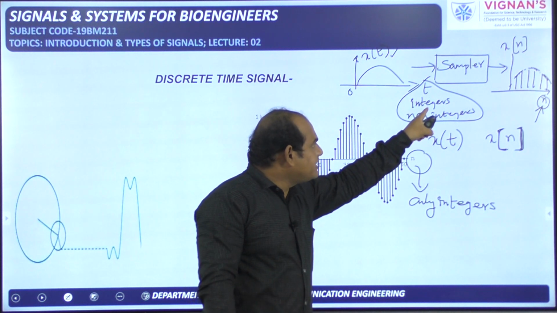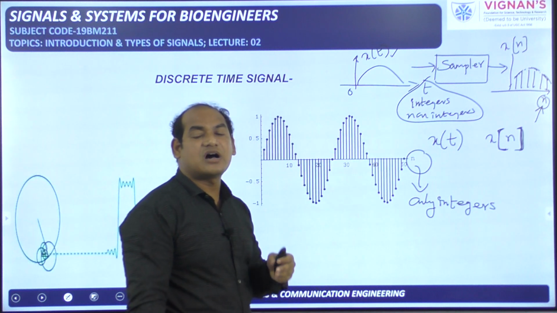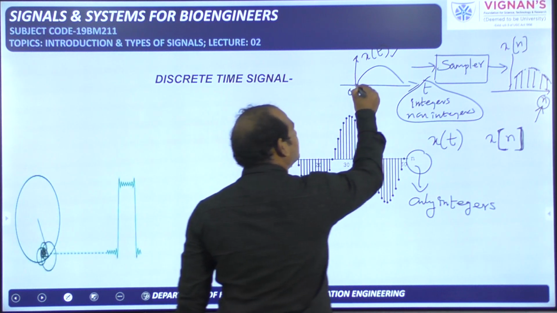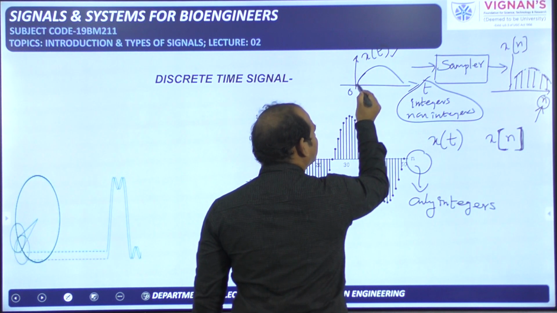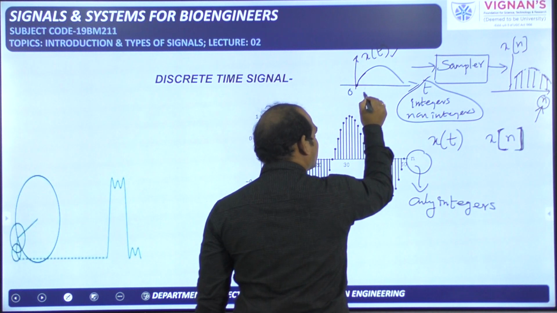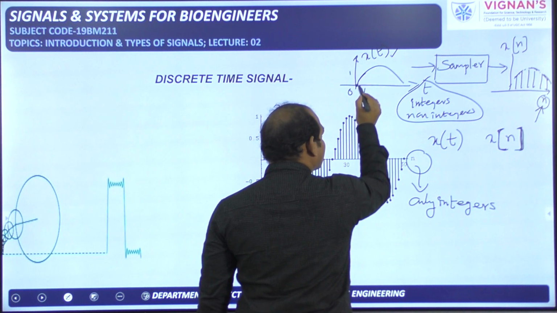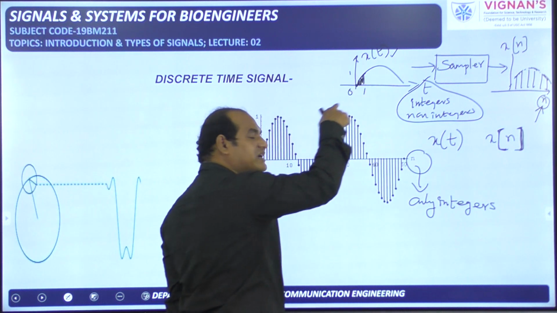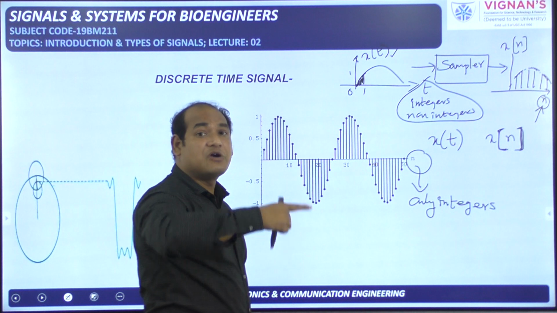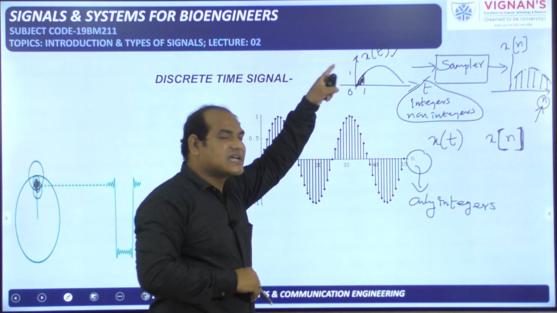That means for integer values of t amplitude is defined, and for non-integer values of t also amplitude is defined. That's why it is continuous. At 0 amplitude is 0, at 1 amplitude is, for example, 1, but in between 0 and 1 also some amplitudes are there. So amplitudes are defined in between 0 and 1 also. That means for non-integers also amplitude is defined. That's why it is a continuous signal.